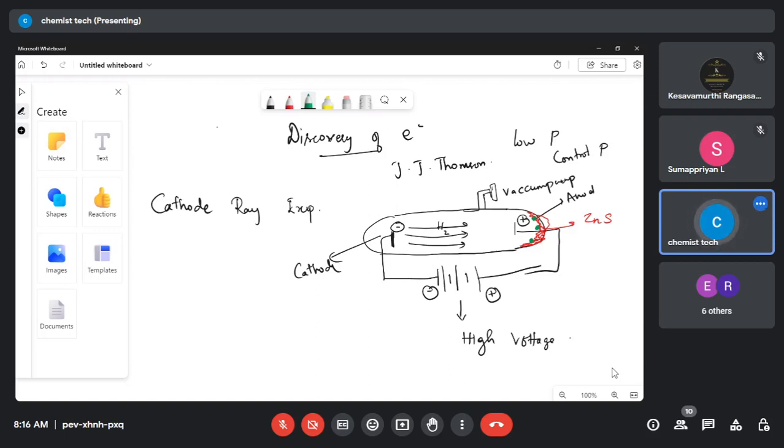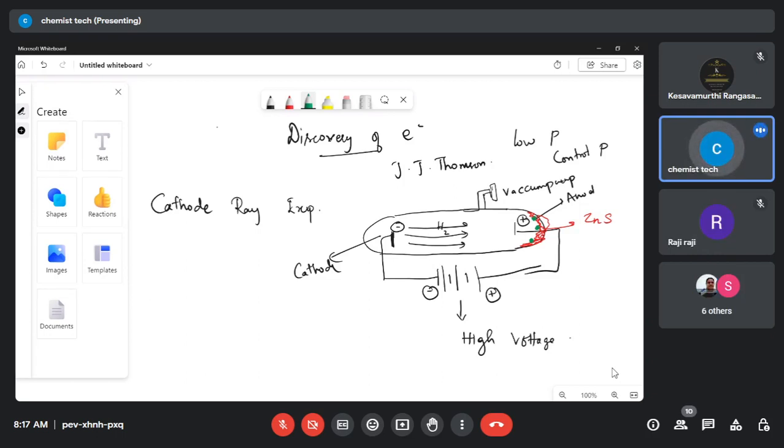Okay, it's a kind of history and experiment oriented topic. It's a bit difficult to follow, so try to keep up. So from the cathode the rays are coming, and they are invisible rays. He coated zinc sulfide on the side of the anode. The rays fall from the cathode and touch the zinc sulfide, so it starts to glow. That's the reason he found that some rays are coming from the cathode. Are you people clear? Is there any doubt on this point? Clear, everyone?